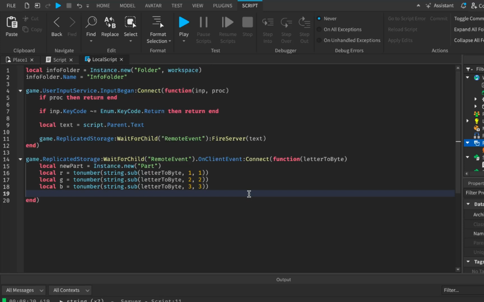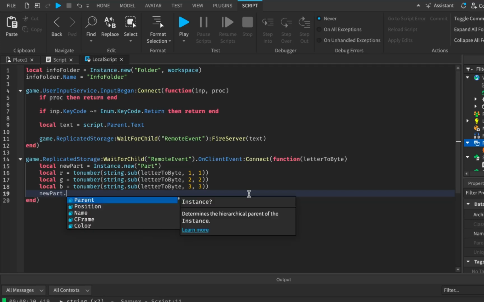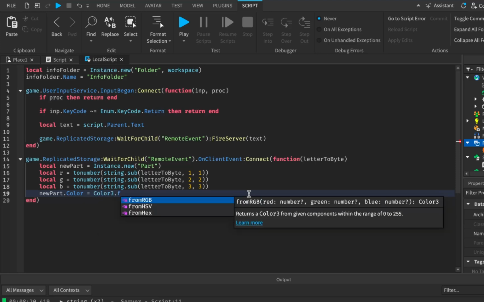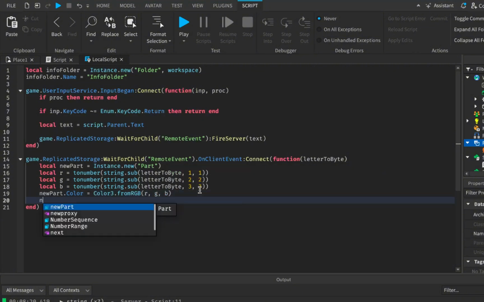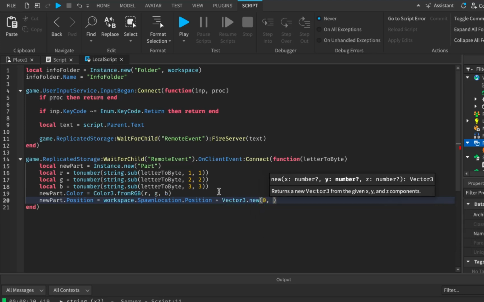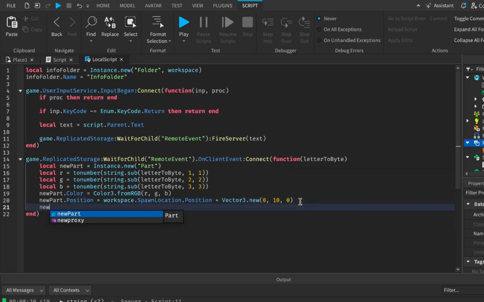And so then what we're going to do is say newPart.Color is equal to Color3.fromRGB(r, g, b). Then we're going to say newPart.Position is equal to workspace.SpawnLocation.Position plus Vector3.new(0, 10, 0). So we're going to spawn it 10 studs above the spawn location. And then we're going to say newPart.Parent is equal to workspace.InfoFolder. Or actually, no, we could just set it equal to info folder because we already have a variable for it.